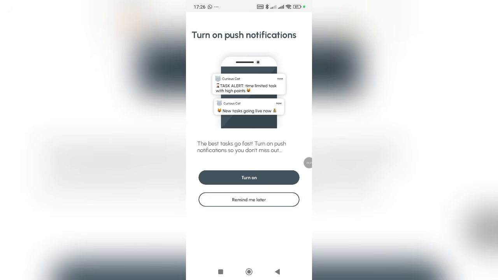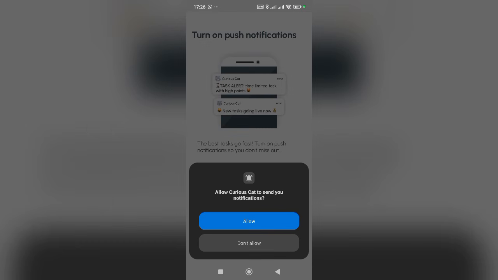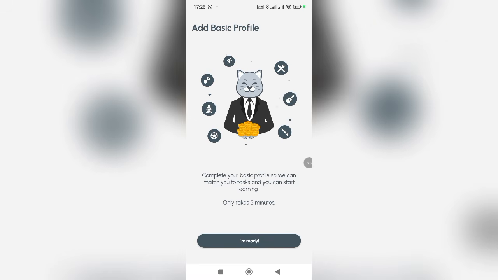So you can see turn on push notification. You are going to be turning on this. So this is actually the process. Allow Curious Cat to send you notification. Allow. All right, so right now we are logged into our account and I'm going to be showing you the things you need to know about this platform. Add basic profile, complete your basic profile so we can match you to tasks and you can start earning. It only takes 5 minutes.